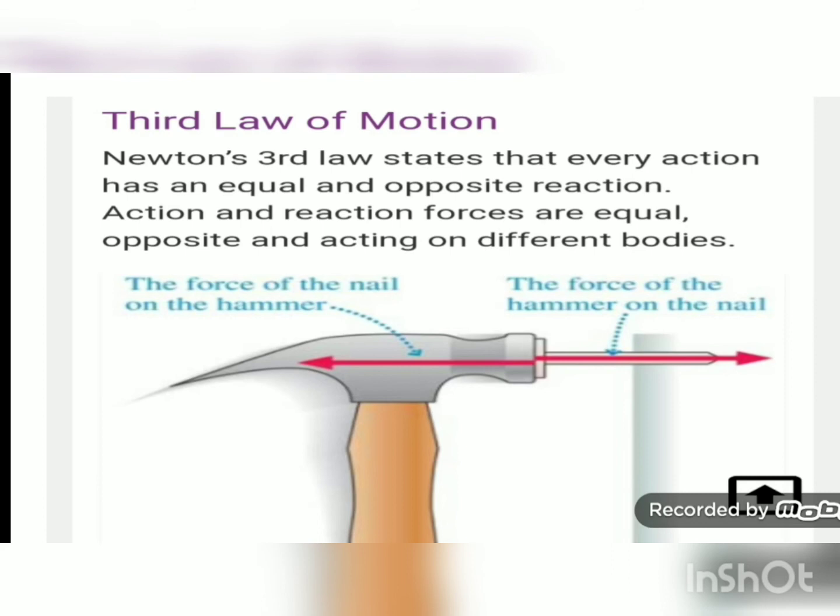And because of this, when you hammer the nail, sometimes you will feel that some force in the opposite direction is exerted on the hammer by the nail. The best example is when a bullet is shot from a rifle, the rifle will move in the opposite direction of motion of the bullet. This is due to Newton's third law of motion.